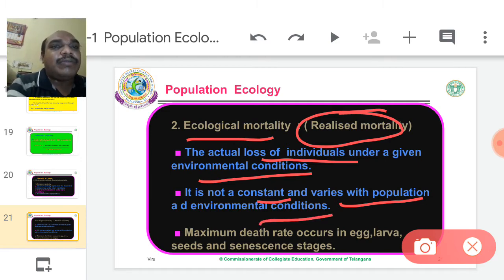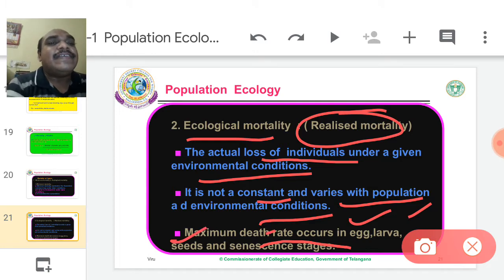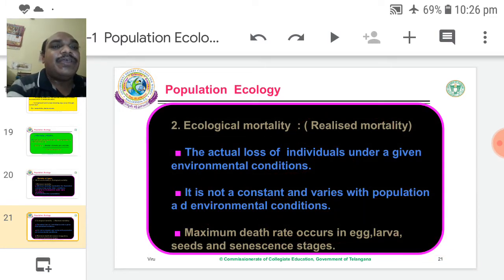So it is not stable; it is always changing, fluctuating. Maximum death rate occurs in egg, larva, seed and senescence stages. In those stages a huge number of organisms are lost through death.